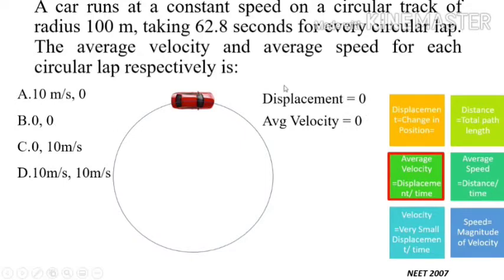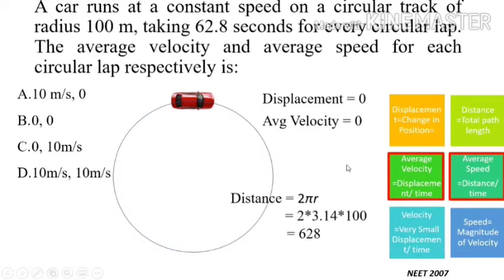We need to again find out the average speed. In case of average speed, distance divided by time is the definition. That is why we need to find the distance in one lap divided by the time for one lap. To find the distance, the formula is 2 pi r, where pi is 3.14 and r is given, that is 100 meters.